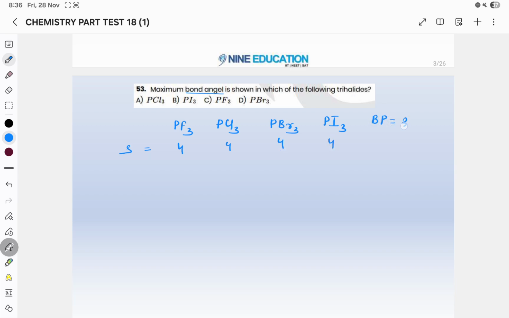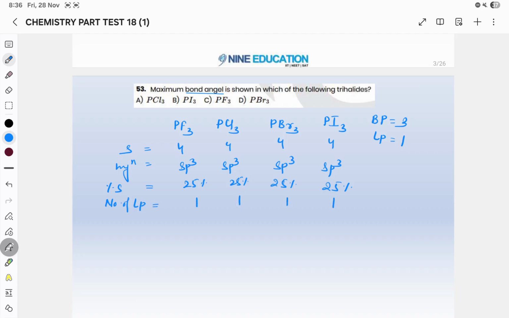Bond pair is 3, lone pair 1. Hybridization will be sp3 in all. Now percentage S character 25 in all. Number of lone pair 1 in all.